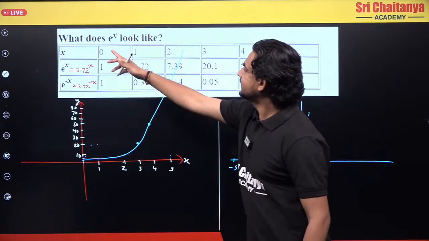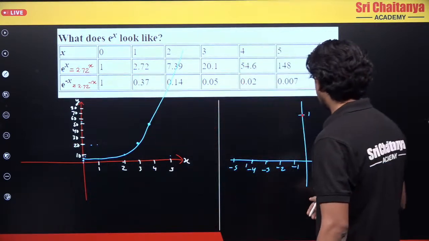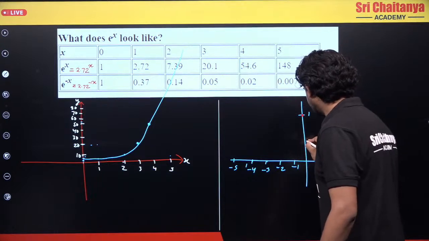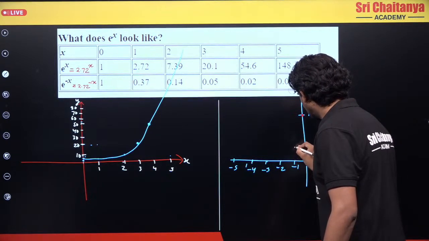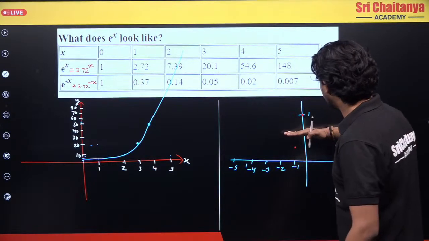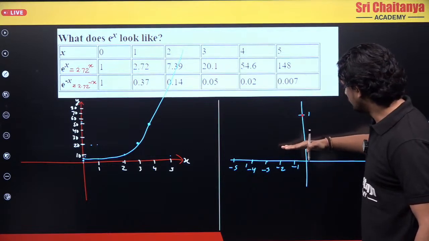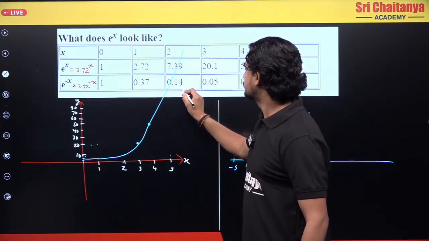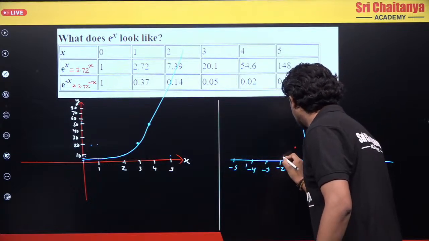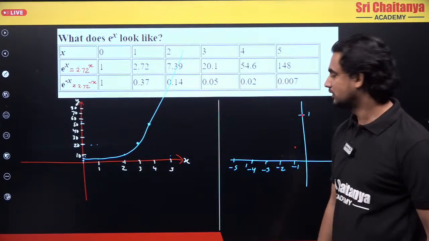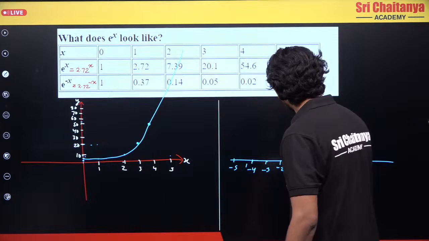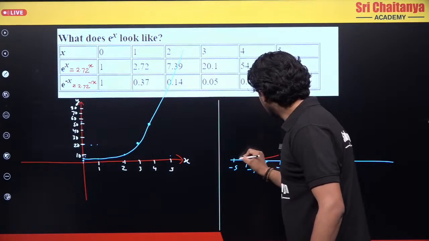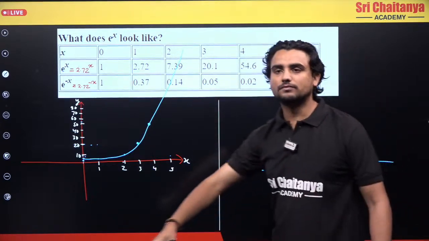Then for x equals 1, I have 0.37, somewhere here. 0.5 will be somewhere halfway. Now for x equals 2, this is 0.14, somewhere here. So what will happen now? This is continuously decreasing. So I will have something like this, a decreasing graph.